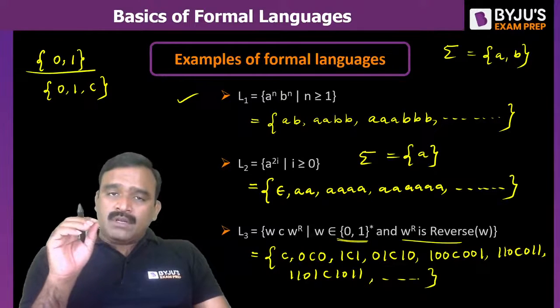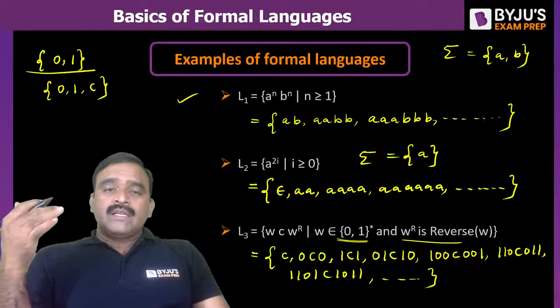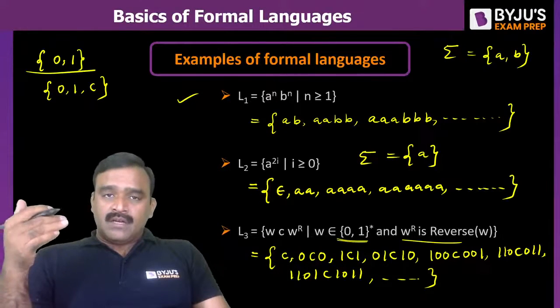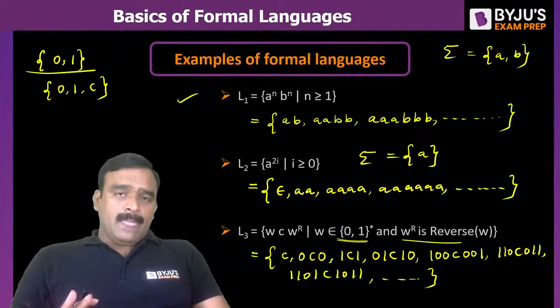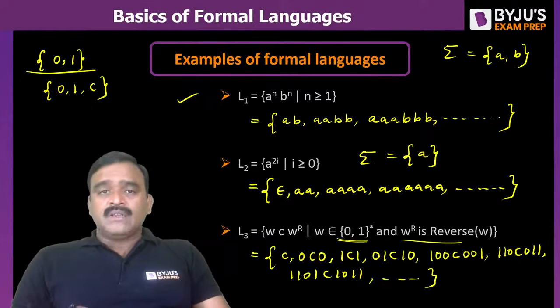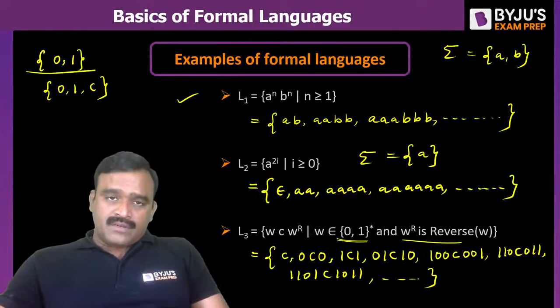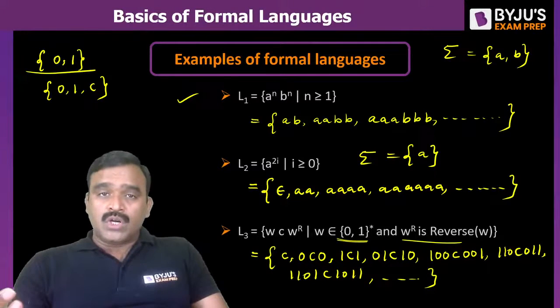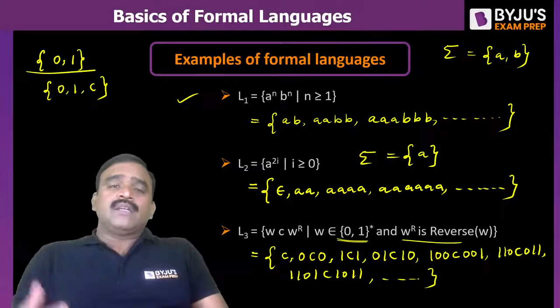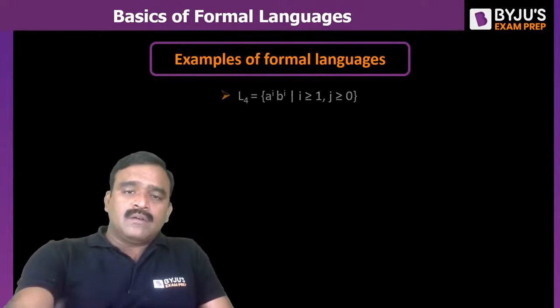If you carefully observe what type of pattern we have in a language, then we can decide the type of language, whether it is regular, context free or context sensitive. Throughout this subject, the study is about this only. Okay, and by the time we finish the subject, you must be able to classify the languages, whether it is regular or not, context free or not, context sensitive or not, and how to make a finite state machine for a language, how to make a pushdown automata for the language. The entire study goes like this. Okay, and this is the basic idea I wanted to give. And one more example I will tell you.